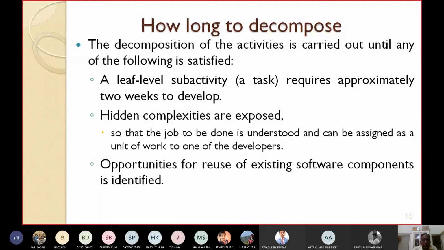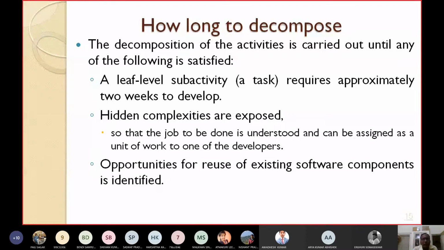The decomposition of the activities is carried out until any of the following is satisfied. It should not be an indefinite process. Number 1, a leaf level sub activity or a task requires approximately 2 weeks to develop. Maximum 1 to 2 weeks is required by a task or sub activity. If it requires more than that, then you divide. But if it requires less than 1 week, then don't subdivide it further. You stop the decomposition process there.